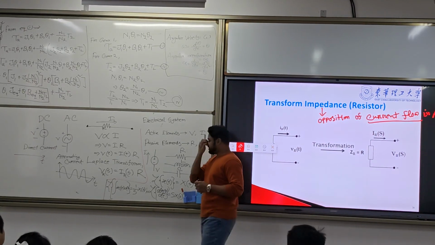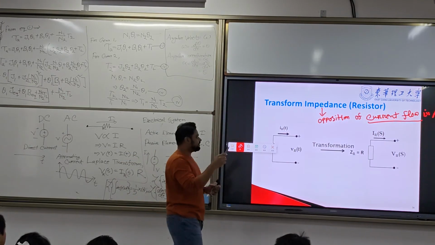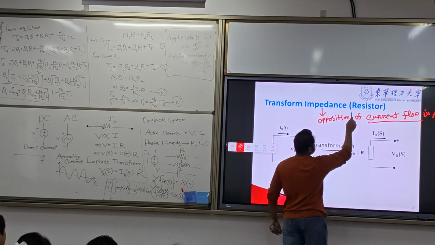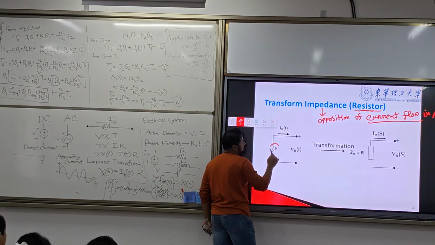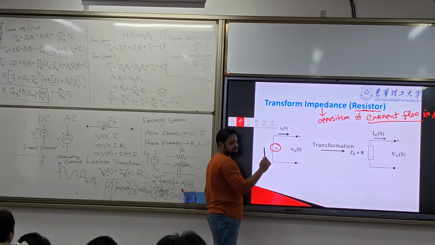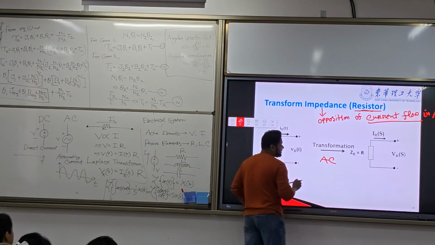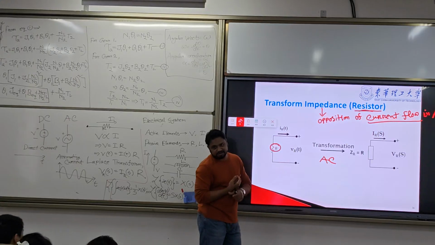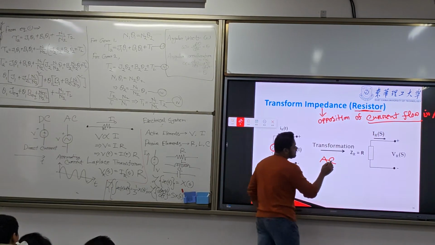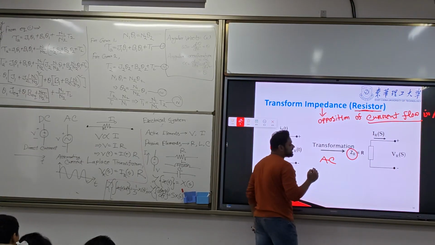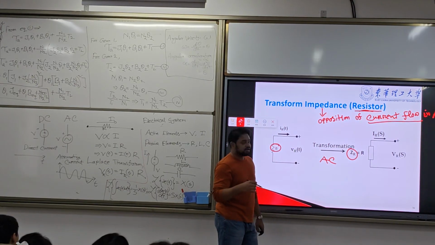So impedance happens for three different components: R, L, and C. The first one is the R, or the resistor. Suppose here there is an R. How do you convert this in AC? In AC we cannot directly write R. We have to write it Z, but we will write it as ZR because there is impedance happening for ZR only.